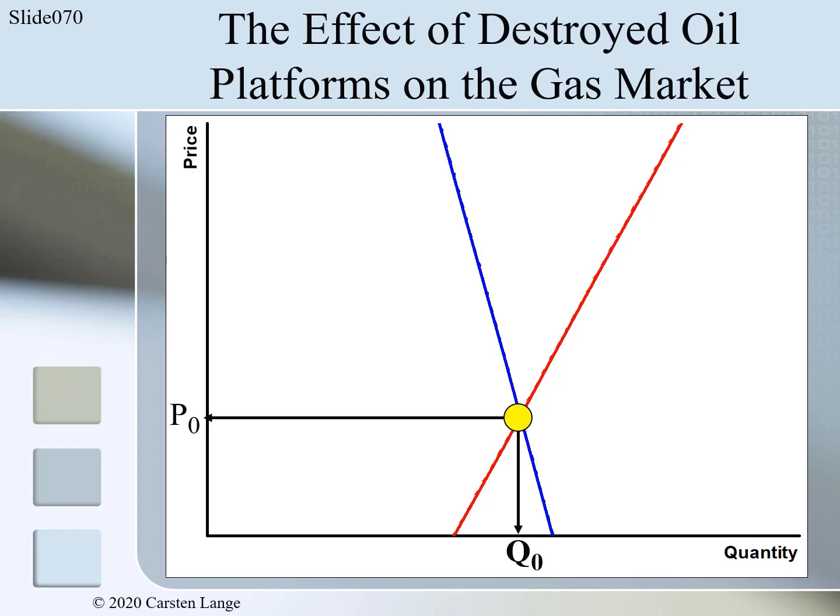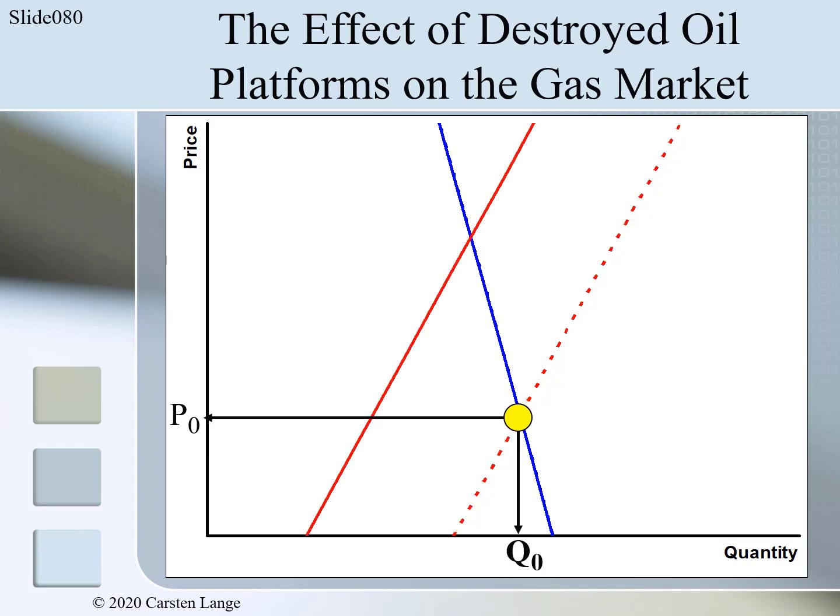We first ask the question, are the destroyed oil platforms a determinant of demand? No, they are not. Therefore, the demand curve will not shift. Destroyed oil platforms are actually a determinant of supply, and they are a determinant of supply other than the price. This means the supply curve will shift. Finally, we have to find out in which direction it will shift. If platforms are destroyed, there will be less oil supply, therefore there will be less gas supply, and the supply curve will shift to the left towards smaller quantities.